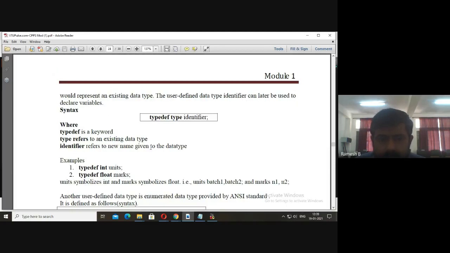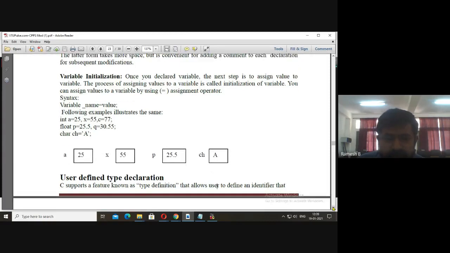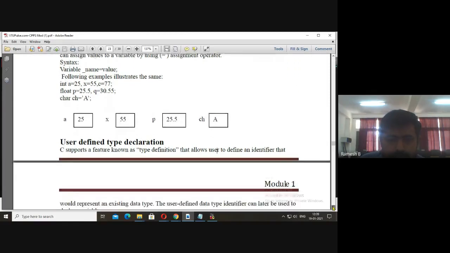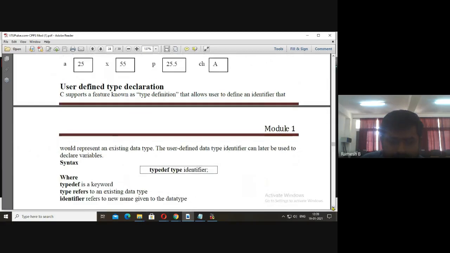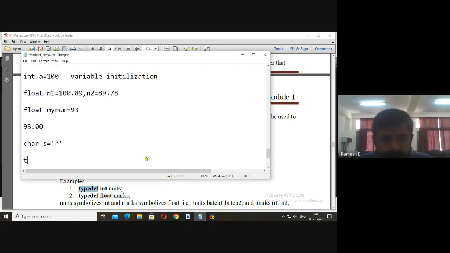Now the next, user defined declarations. See here, instead of int, we want units as integer. We can use the keyword like typedef int units. Say we want units to be float, we can define typedef float. You see there, typedef. It's the syntax.